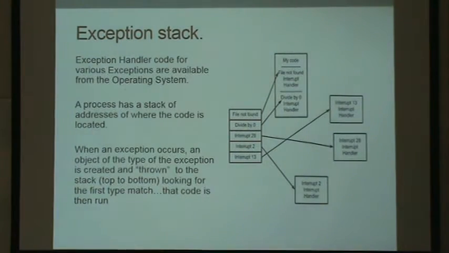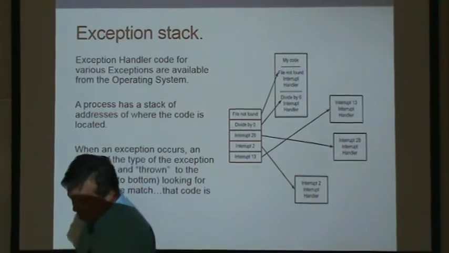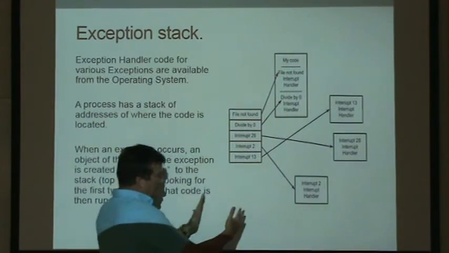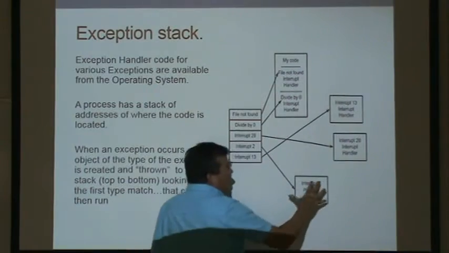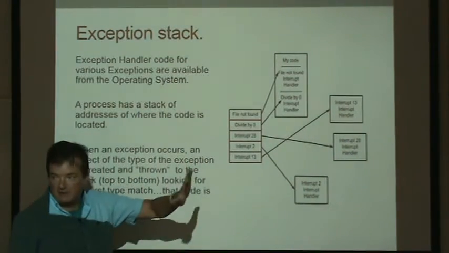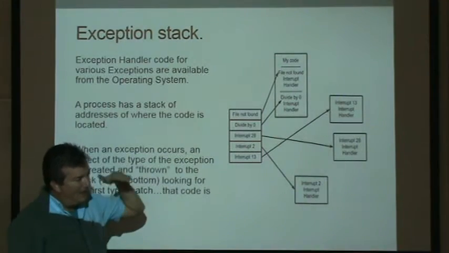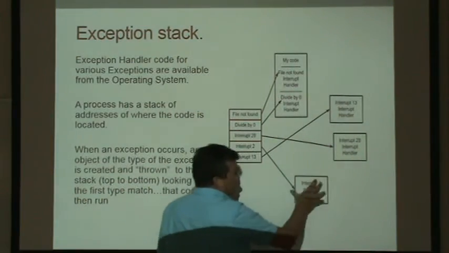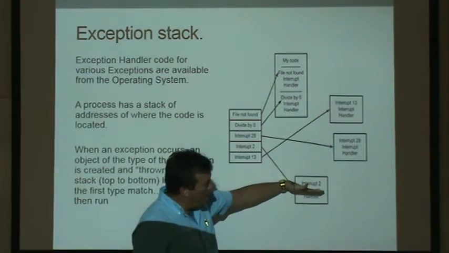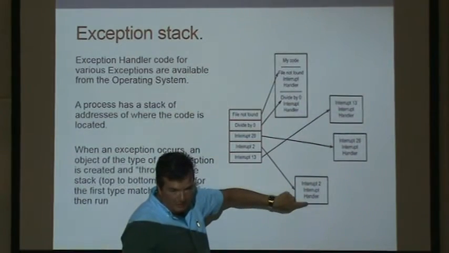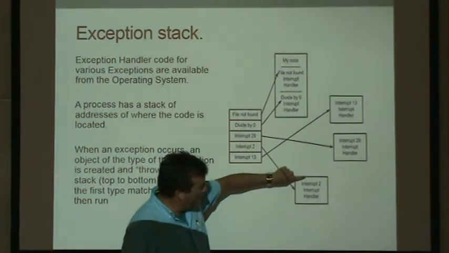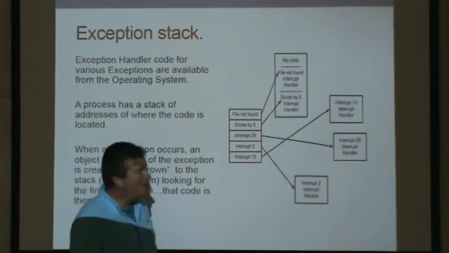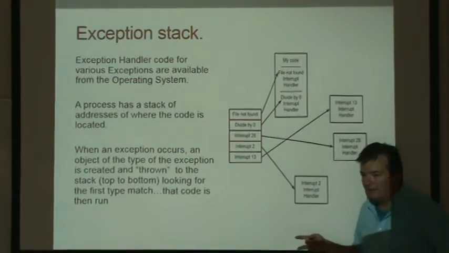The design of the operating system is that when your process is running, the operating system is going to have many exception handlers for different types of problems that could come up with your program. If that problem happens, implicitly, the code that handles those problems will get called. And the question is, when this code finishes, if you think of it like calling a method, when you call a method, you run down the code. When you get to the bottom, you return to who it was called from and continue from there. In this case, we may not want to do that.